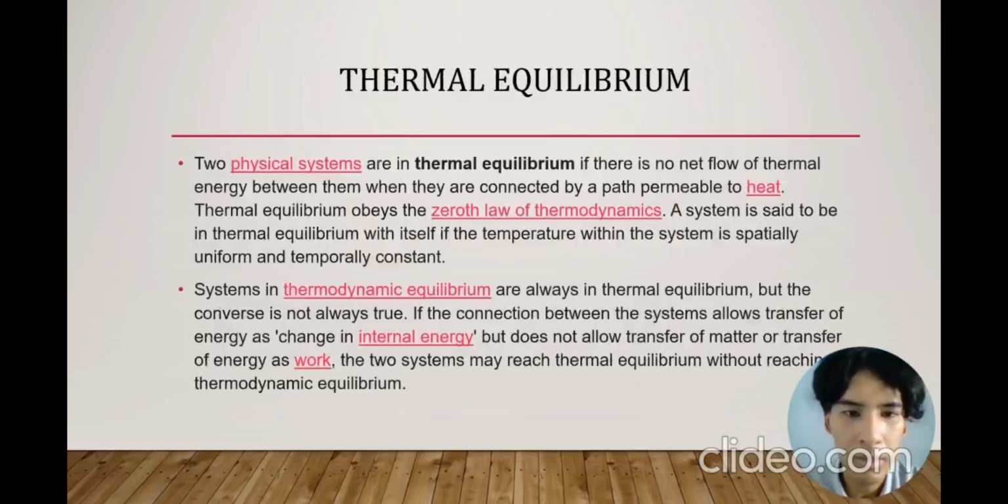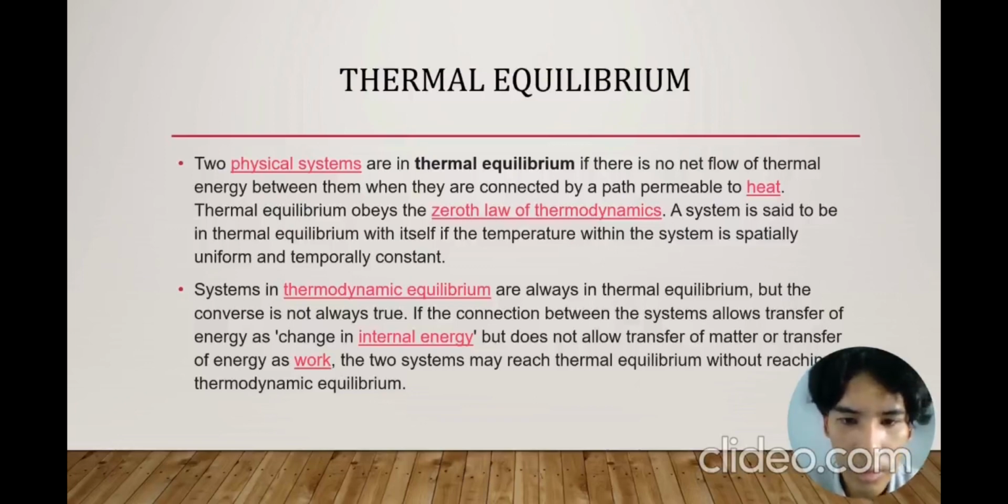Thermal equilibrium. Two physical systems are in thermal equilibrium if there is no net flow of thermal energy between them when they are connected by a path permeable to heat. Thermal equilibrium obeys the zeroth law of thermodynamics. A system is said to be in thermal equilibrium with itself if the temperature within the system is spatially uniform and temporally constant. Systems in thermodynamic equilibrium are always in thermal equilibrium, but the converse is not always true.